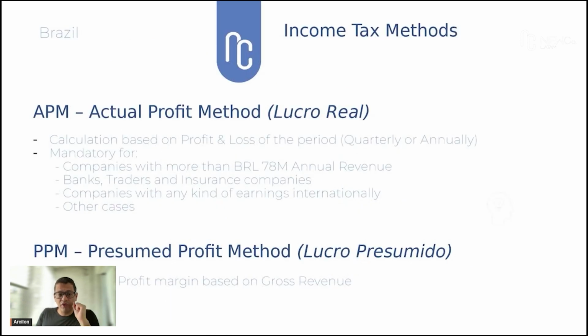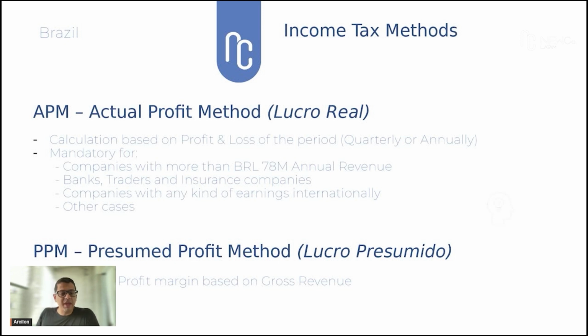In Brazil, in the case of a foreign business, you have two income tax methods that you can use. The first one is the APM, actual profit method. In Portuguese, you're going to hear lucro real. It's calculated based on the profit and loss of the period, and you can choose between a quarterly or annual period. This methodology is mandatory for companies with more than 78 million reais annual revenue, banks, traders, insurance companies, companies with any kind of earnings internationally, and some other cases.